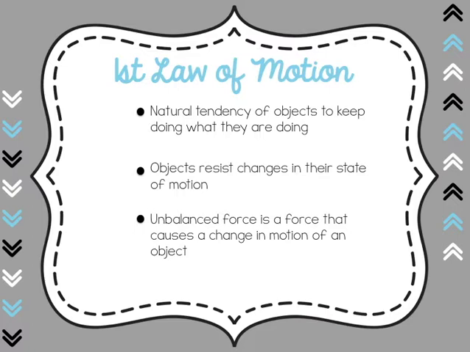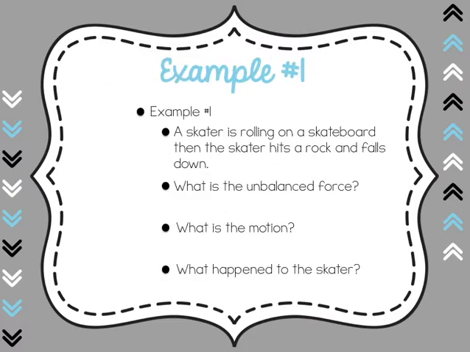Let's get an example. Example 1. A skater is rolling on a skateboard. The skater hits a rock and falls down. What's the unbalanced force? Well, the unbalanced force would be the rock the skater hit. What is the motion? Well, the skater is going to be moving flat on his face forward. And what happened to the skater? Well, he fell. He fell down because the unbalanced force of the rock caused the movement of the skateboard to stop, which sent the skater flying on his face. Yikes, that sounds like it hurts.